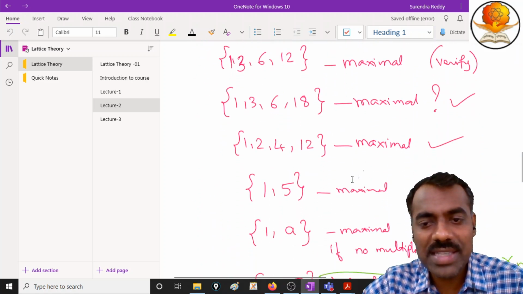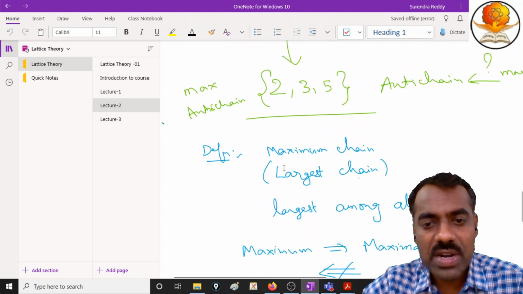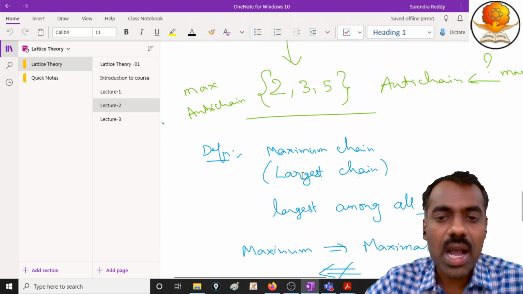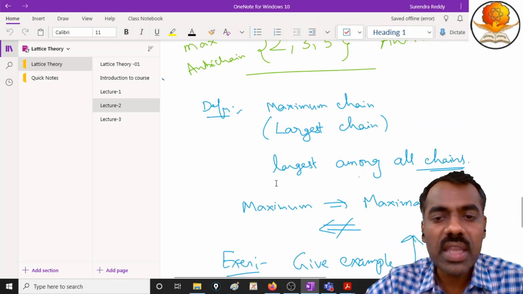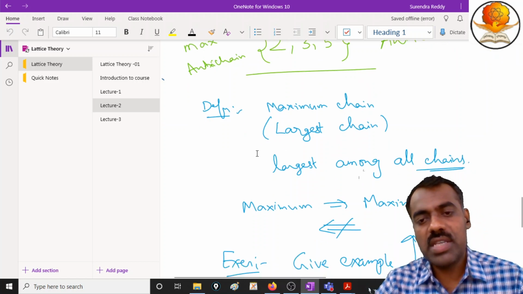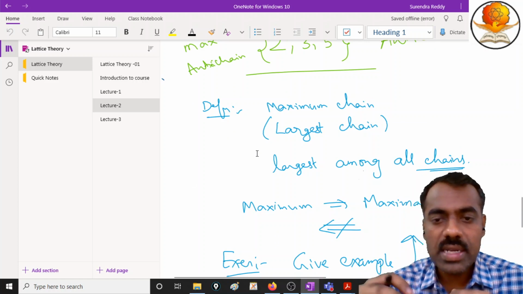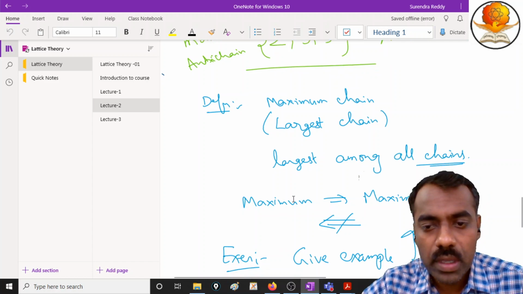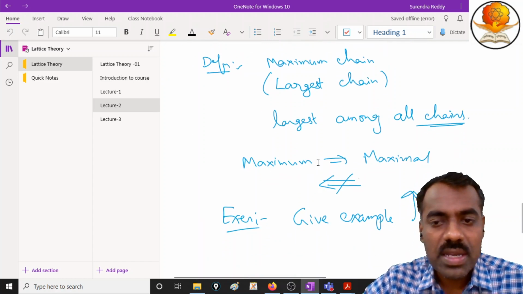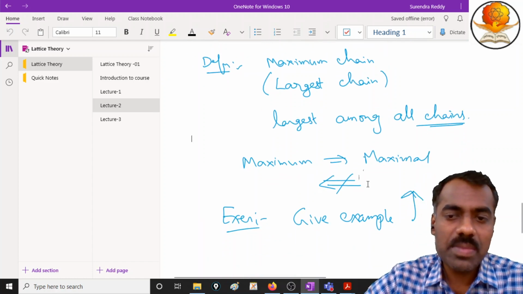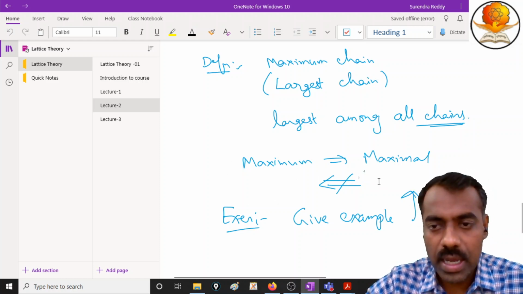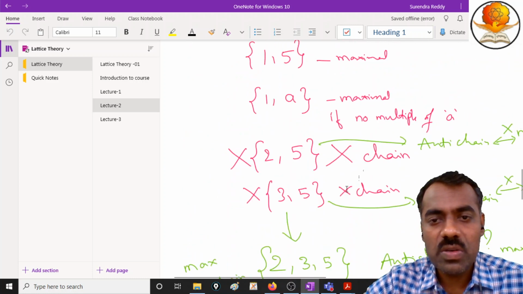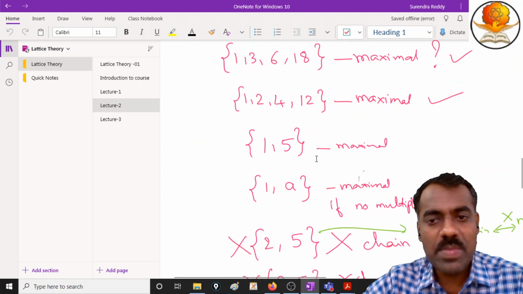Then we saw some examples, and after that we defined a largest or maximum chain. Largest chain means that among all the chains, it is the largest one in number of elements. We have seen that maximum always implies maximal, but maximal does not imply maximum. Here, for instance, are just two-element sets.